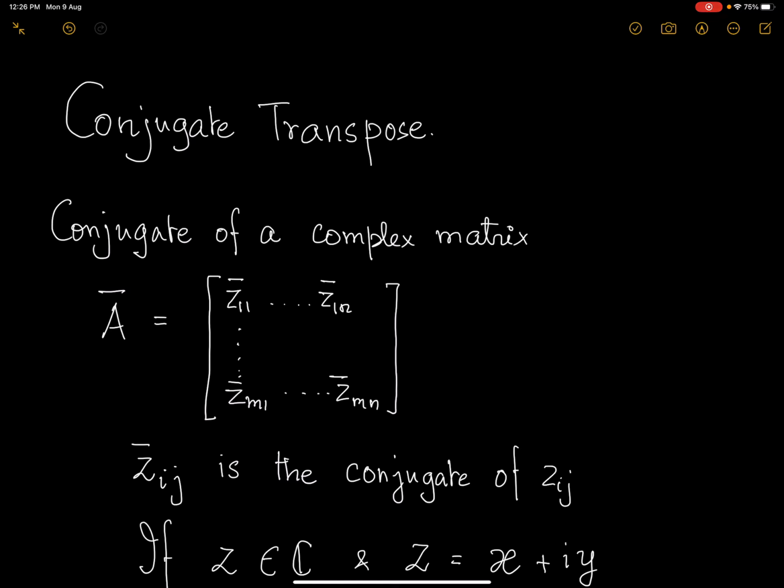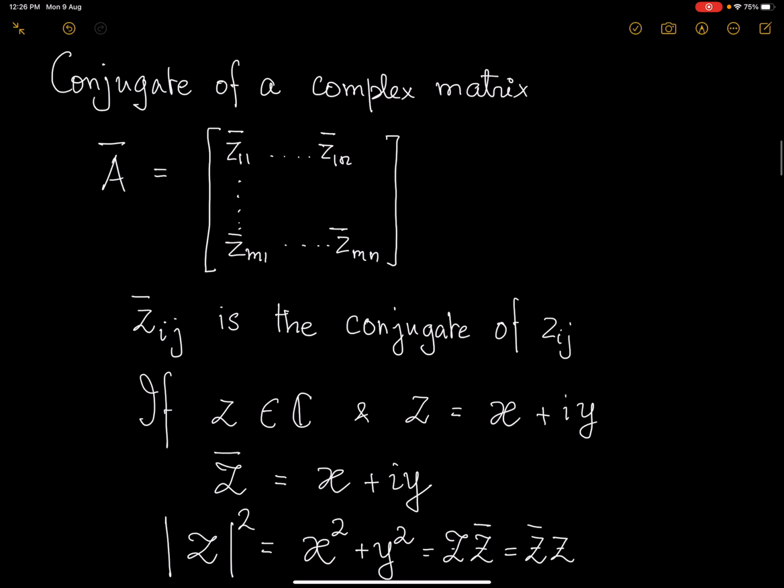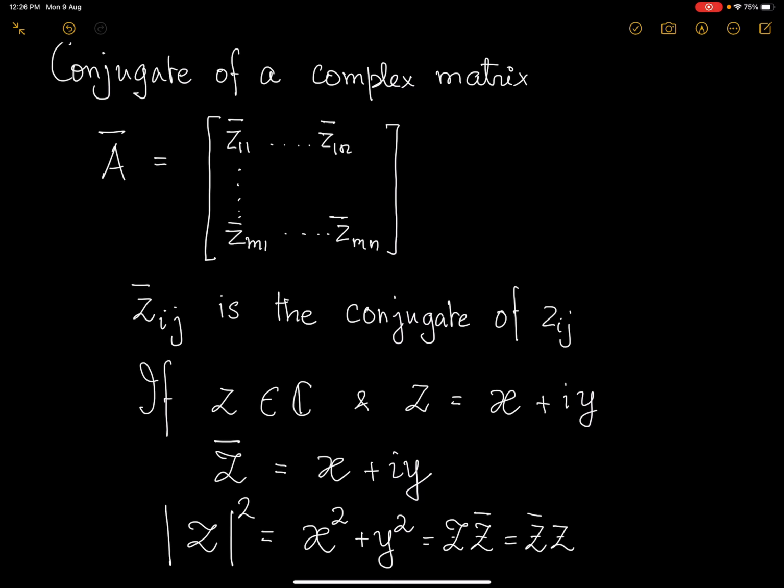The conjugate of a complex number is known to most of you who have studied very basic complex numbers: if z is of the form x plus iy, then its conjugate, denoted z bar, is x minus iy. I made a mistake here. Let me cut it and write it again. It's x minus iy.